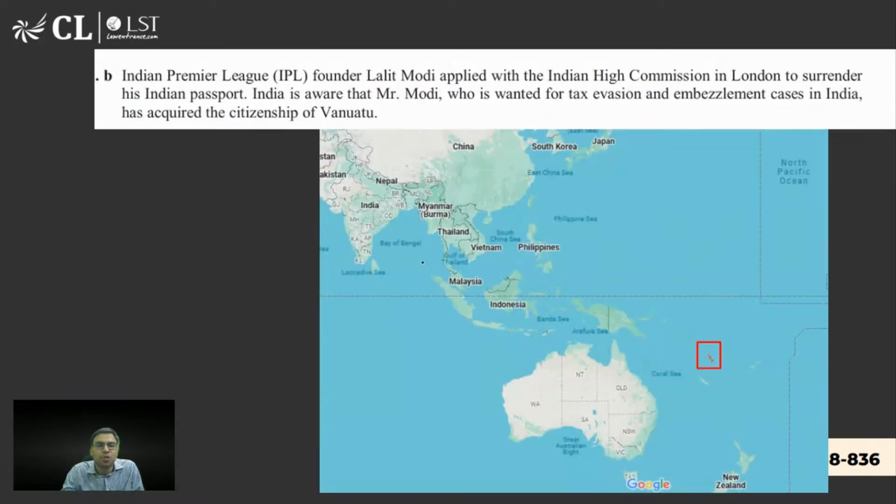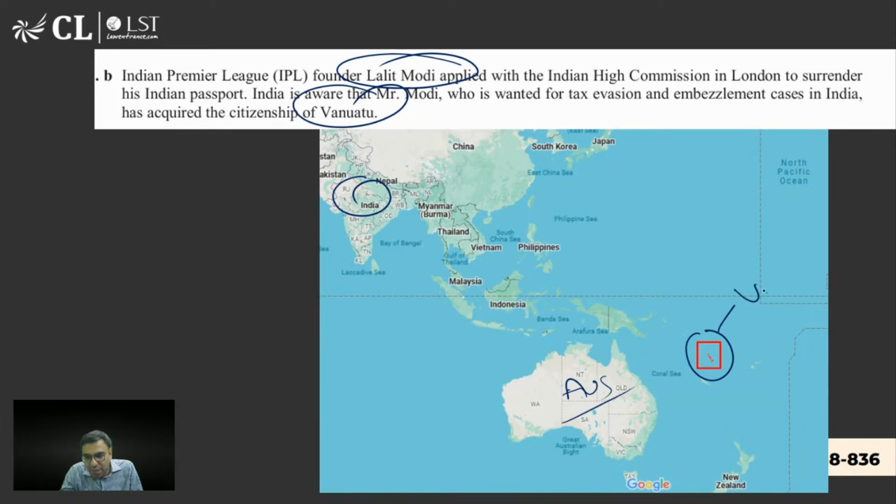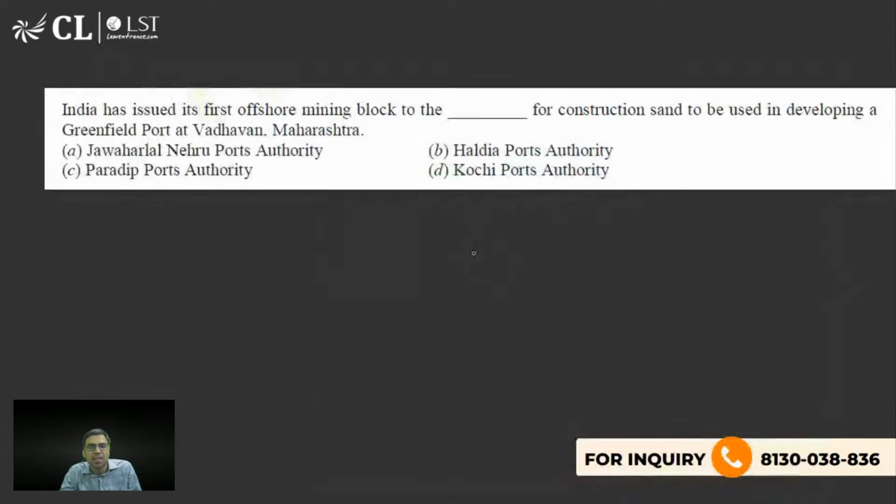Yes, Srishti, you're right. 1 out 2. B is the right answer to this question. यहाँ पे इंडिया है, ये 1 out 2 आइलैंड, यहाँ पे ऑस्ट्रेलिया है, यहाँ पर 1 out 2 आइलैंड. Yes, so we Sampath and Srishti, you both are right. B is the right answer.